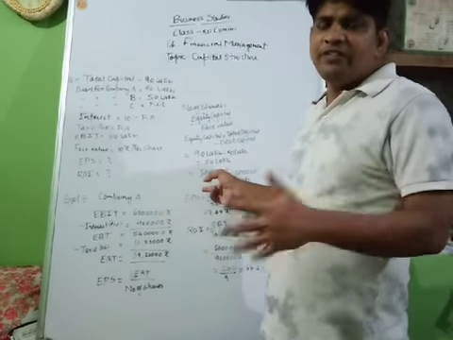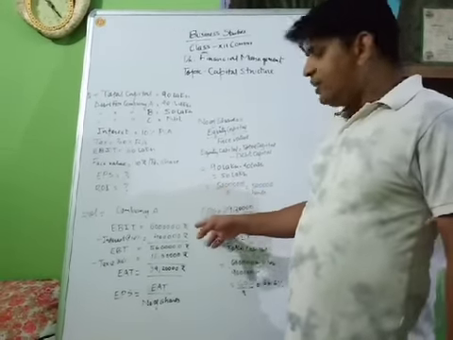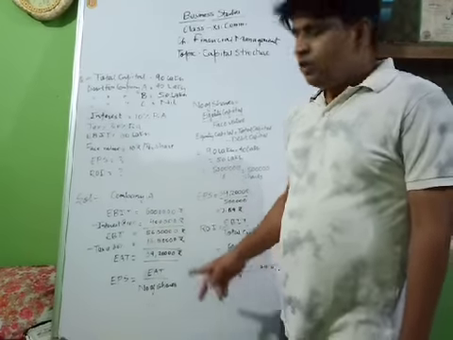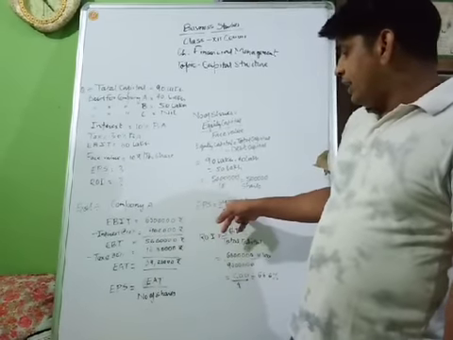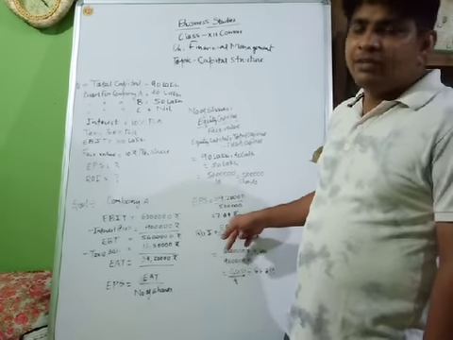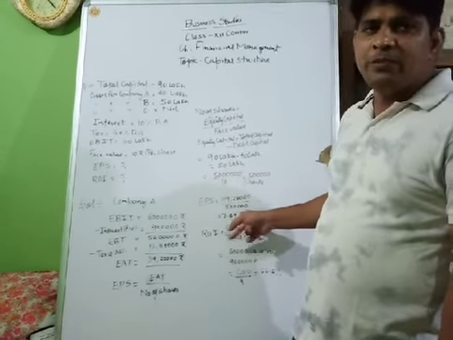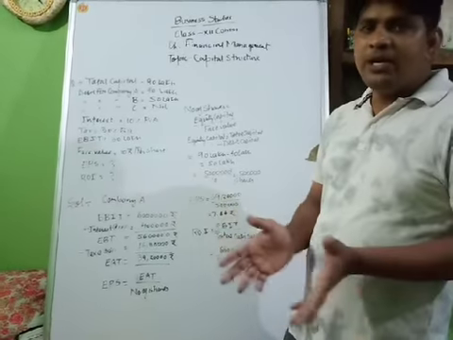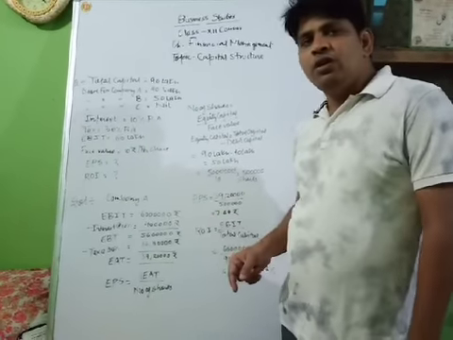So the number of shares will be 5 lakh. After that we can easily calculate EPS. So the EPS is 39 lakh 20,000 upon 5 lakh, so it will be 7.84 rupees per share. So the value of EPS is 7.84.